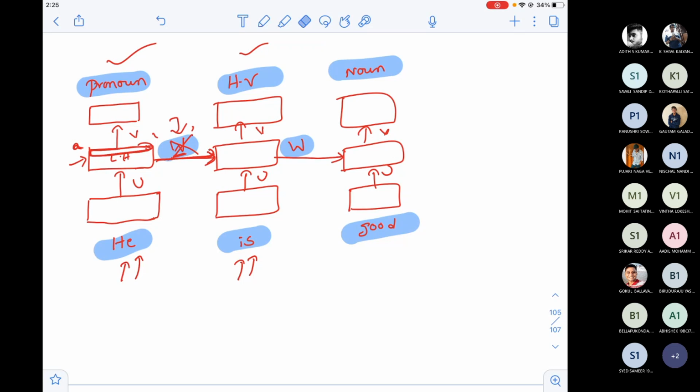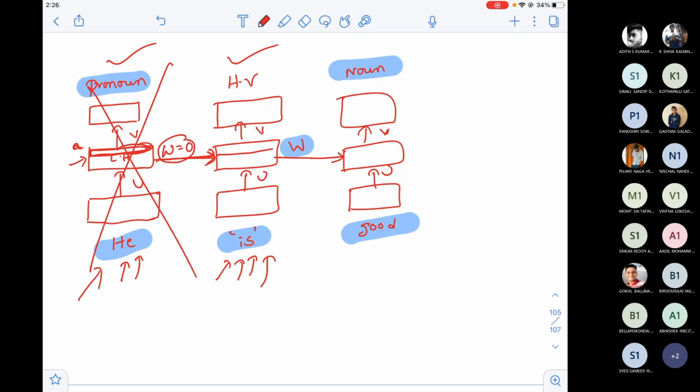For example, take this case. Do you think that the part of speech being declared as helping verb depends on "he"? No, whether it's he or she or Ramu, it doesn't matter. Whatever the previous word may be, in this case "is" will always be a helping verb. Then what is the right weight here? The right weight is W equal to 0. That means whatever the aggregated value is, it is multiplied with 0 and nothing will go to the next layer. That means I don't depend on this to declare this.